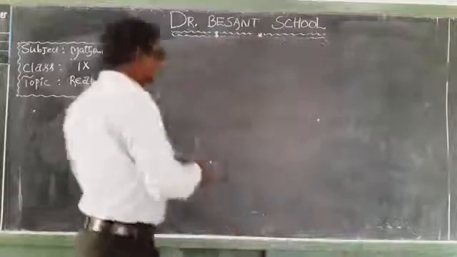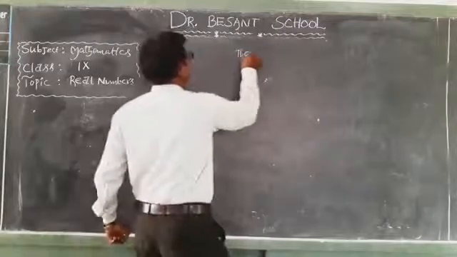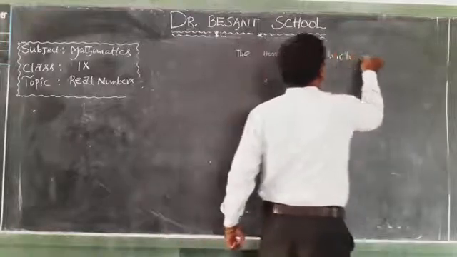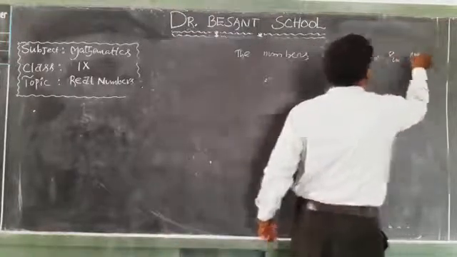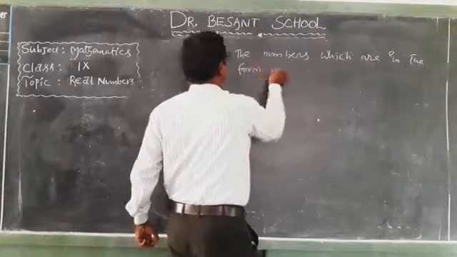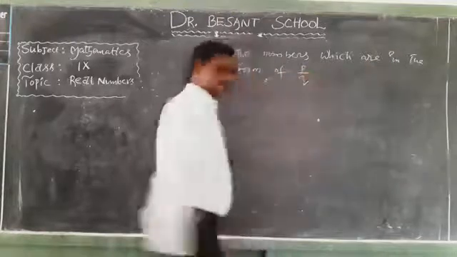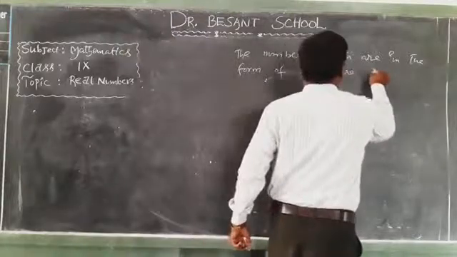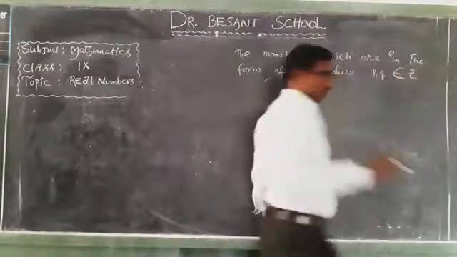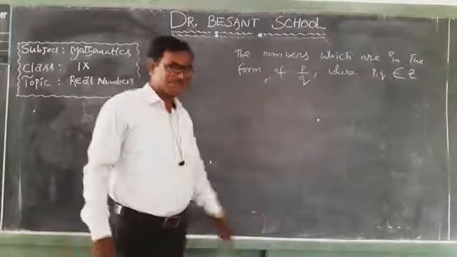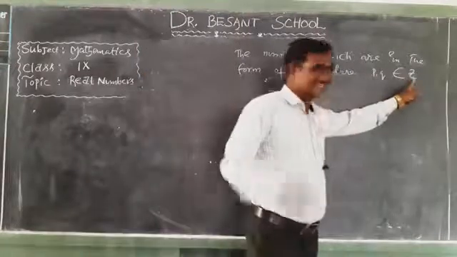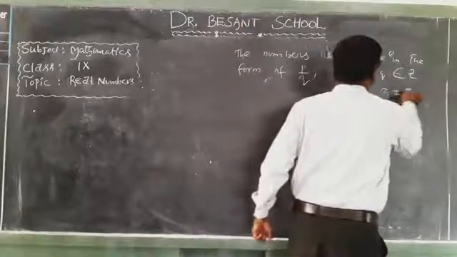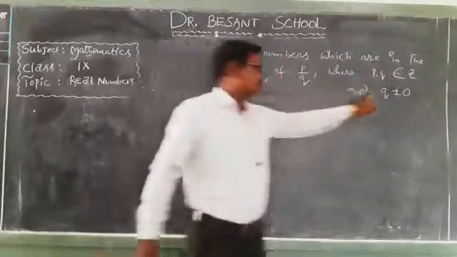And observe the numbers which are in the form of P by Q, where P comma Q belongs to Z. I told you what is the meaning of the symbol belongs to already. So where P comma Q belongs to Z, Z means a set of integers. And also Q not equal to 0.